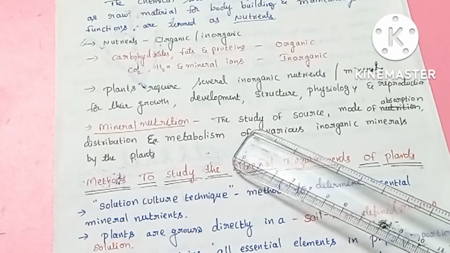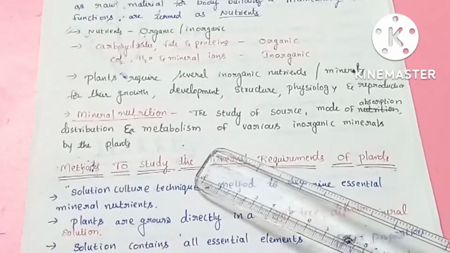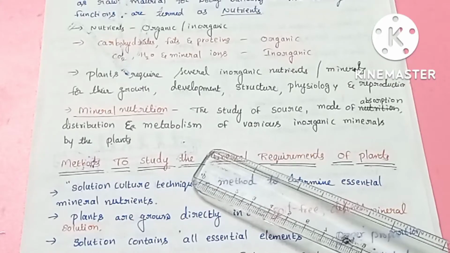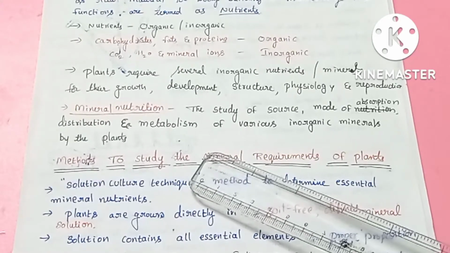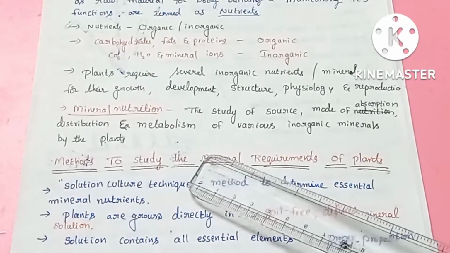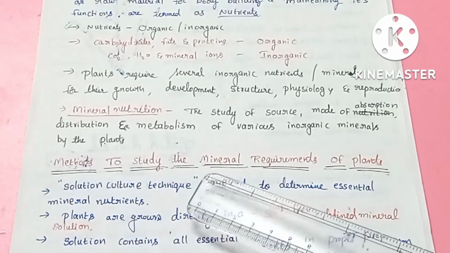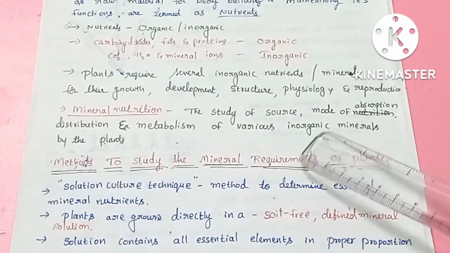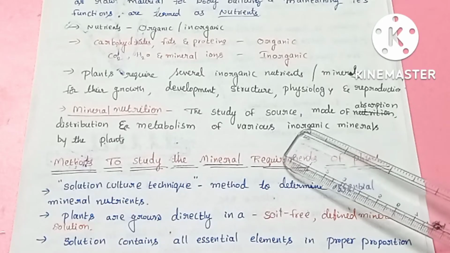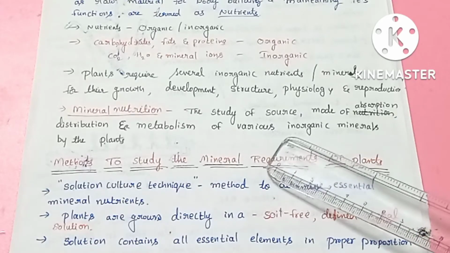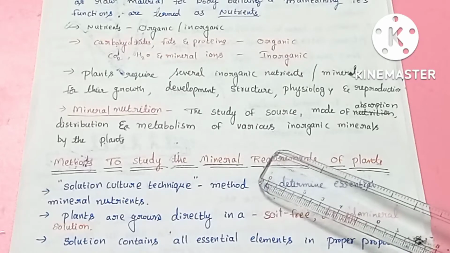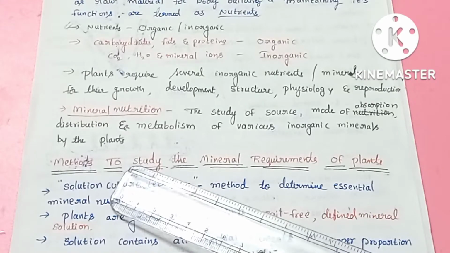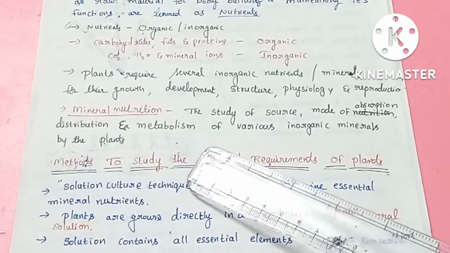Mineral nutrition means the study of the various sources of these mineral nutrients. Sources means where they are available: from the air, from the water, from the soil. Mineral nutrients are available in different sources. It also covers the mode of absorption, that is, in what form the mineral nutrient is absorbed into the body of the plant; distribution, that is, in which part of the plant it is required; and metabolism.